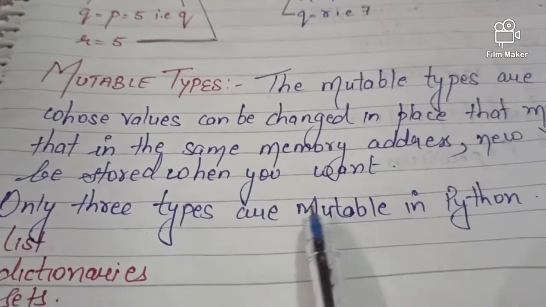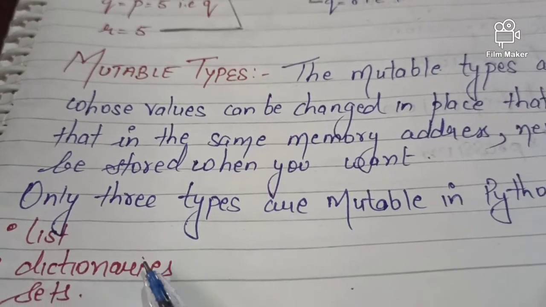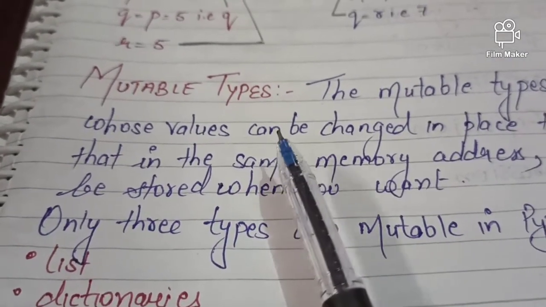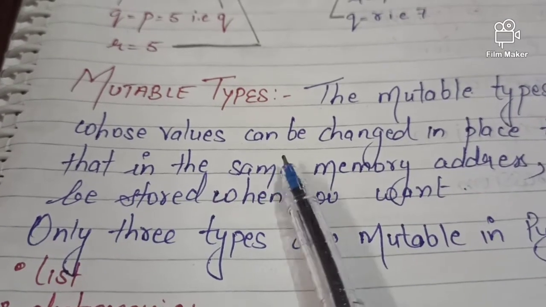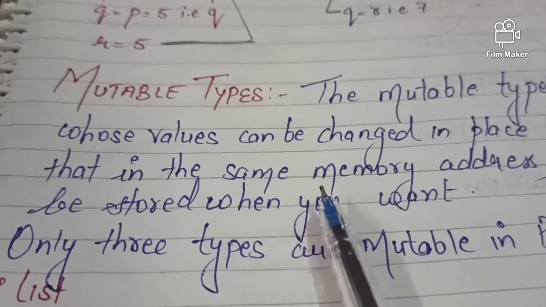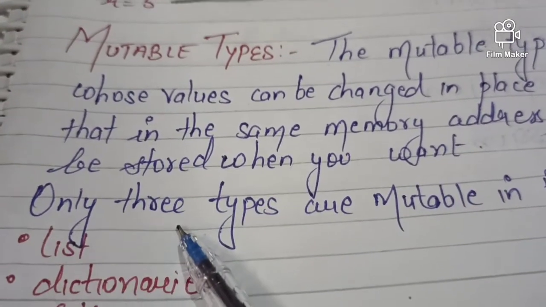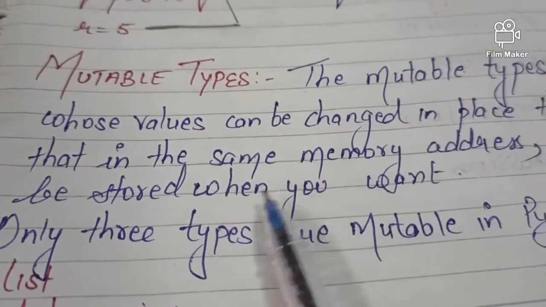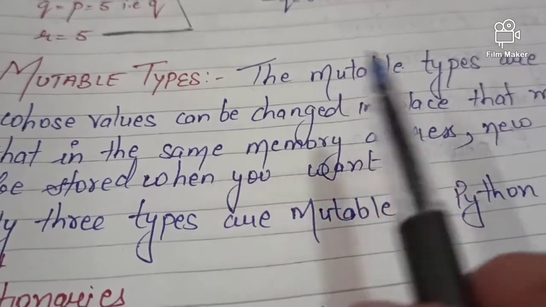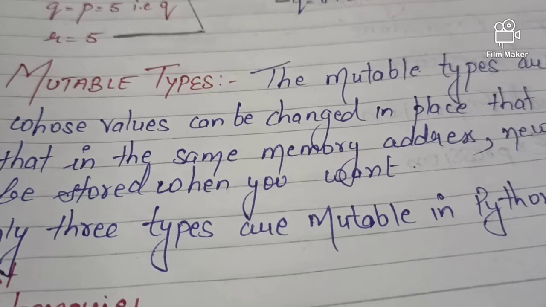Only these 3 types are mutable in Python, that is list, dictionary, set. What you need to keep in mind is that in mutable types we can change the values whatever we have assigned. The example of a mutable type is list. If we want on the same address some other value to be stored, yes, it can be stored.